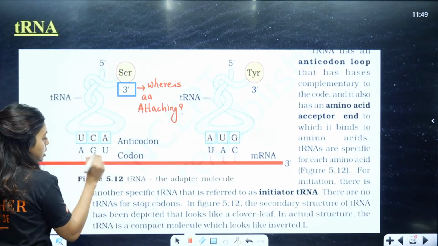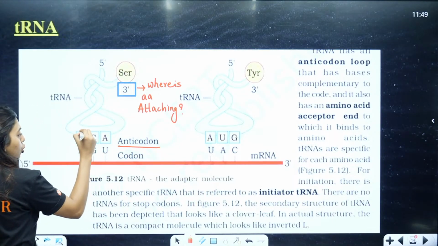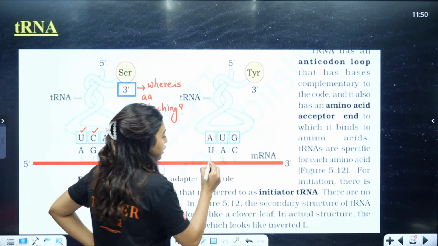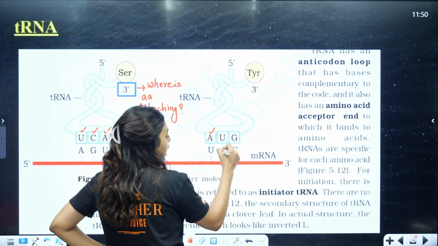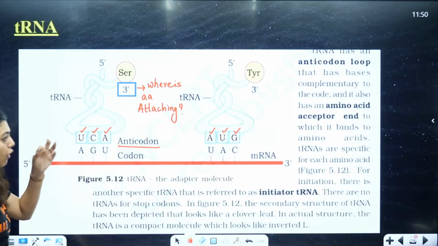Now look here, this was the codon AGU. What did we get in the anticodon? A will pair with U, G will pair with C, U will pair with A. Here what we got? We got UAC. So for UAC, what will be the opposite? U will pair with A, A will pair with U, C will pair with G. Correct. So these are forming the anticodon.